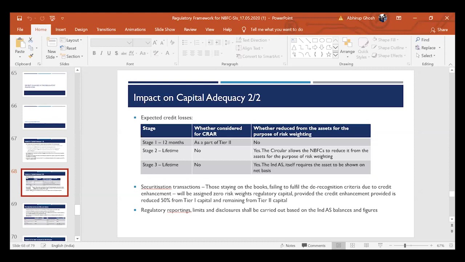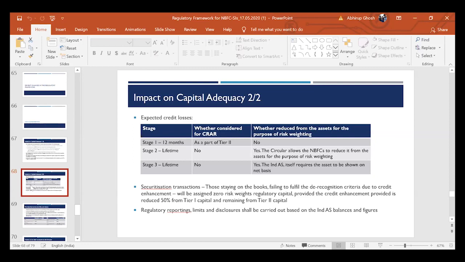So on 1st April 2019, say the credit score of a particular asset was 600 or 700, but as on 31st March 2020, we saw that there's been a decline in the credit score and it is somewhere around 550. This would result in a significant increase in credit risk. So in that case, if it has not defaulted so far, it has to be treated as a case of stage 2.